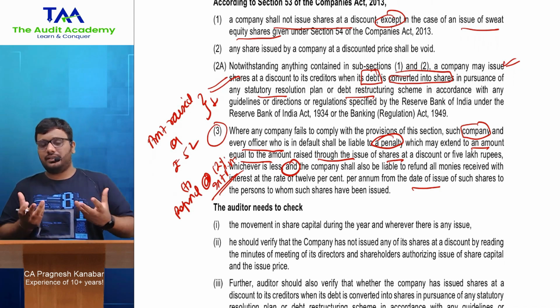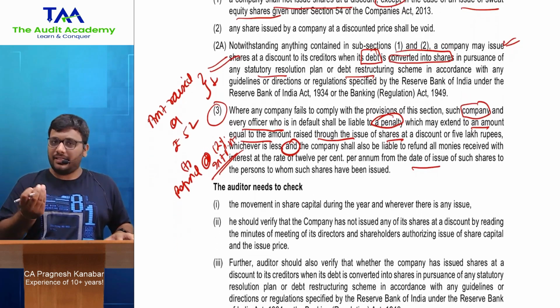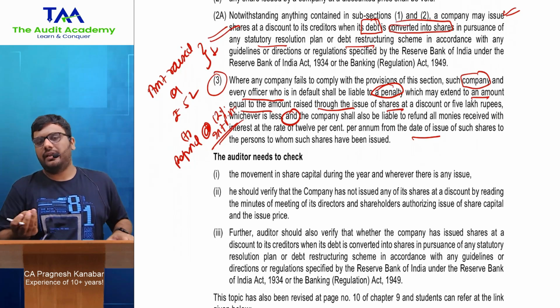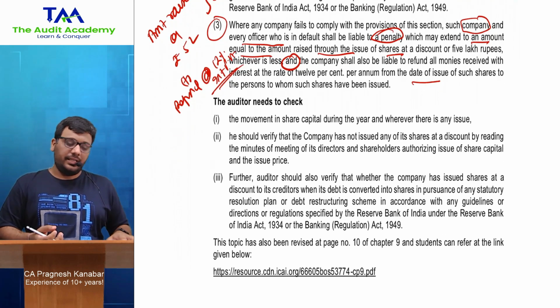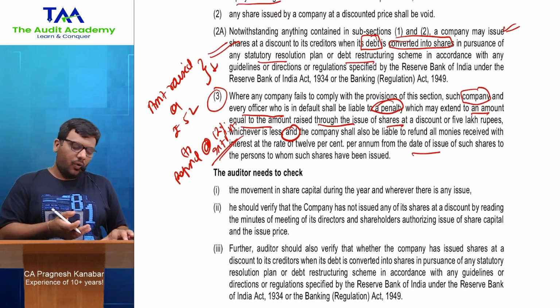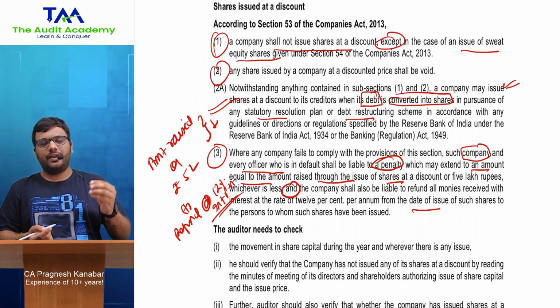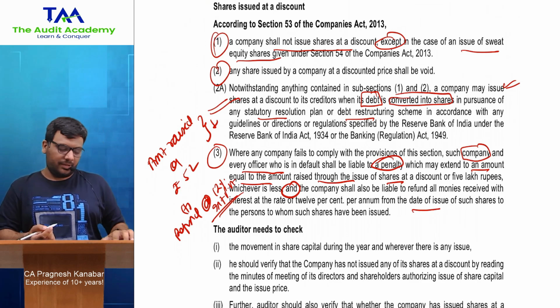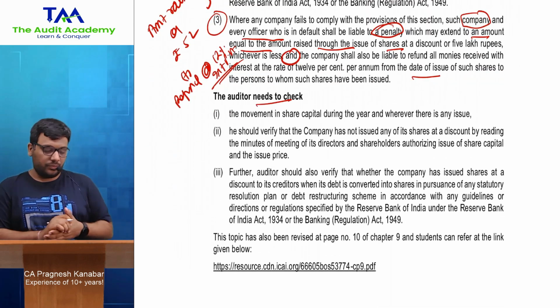And then, you know, this is audit of items of financial statements, all right, where they can just ask you that boss, you are an auditor, practically you have to audit shares issued at a discount, then in that case which points will you consider? In that there is no rocket science. Whatever you know over here, check it and write accordingly. Write the name of one or two documents, and that's done, all right. So they have given 3 checkpoints, you can just go through that.